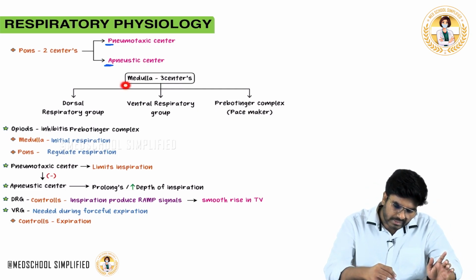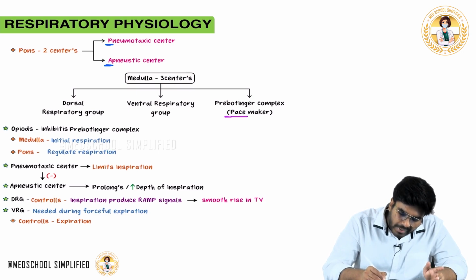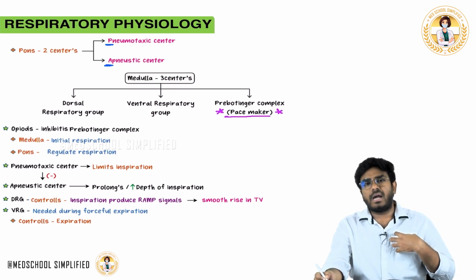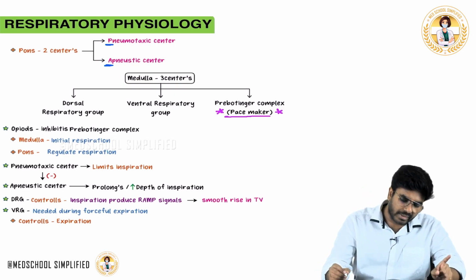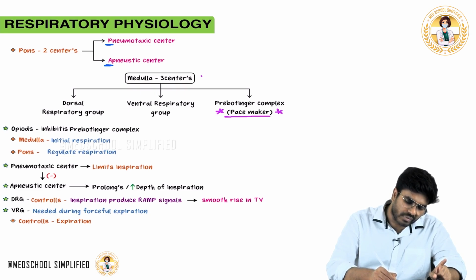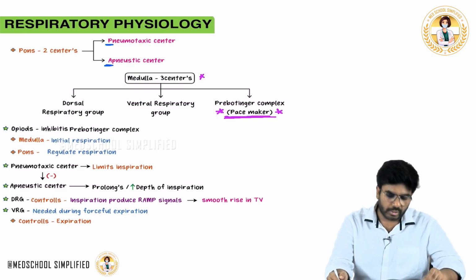Now what are the medullary centers? There are three medullary centers: DRG, ventral respiratory group and pre-Bötzinger complex. And the pre-Bötzinger complex is the pacemaker of respiration. SA node is the pacemaker of the heart. Interstitial cells of Cajal are the pacemakers of GIT. In the same way, the pacemaker of respiration is the pre-Bötzinger complex, which is present in the medulla.